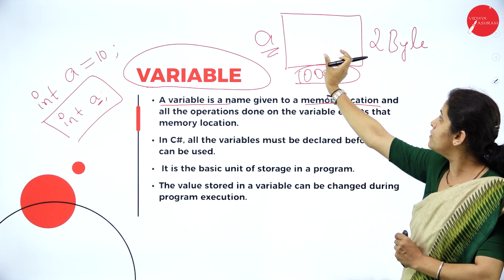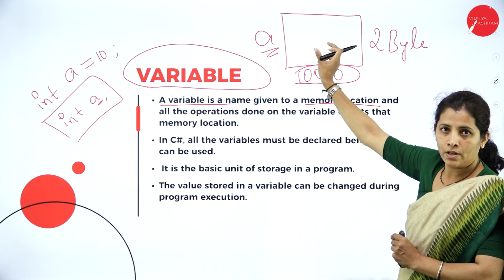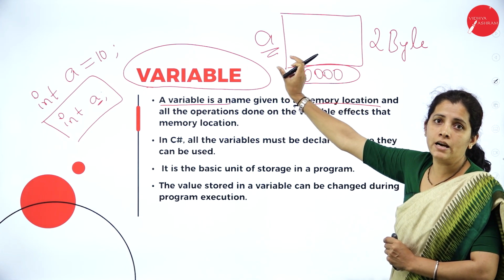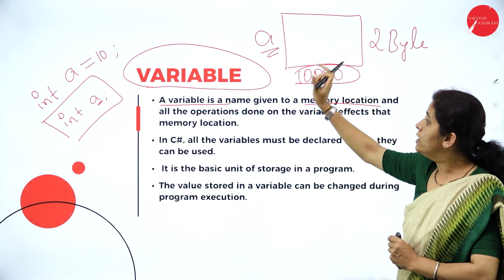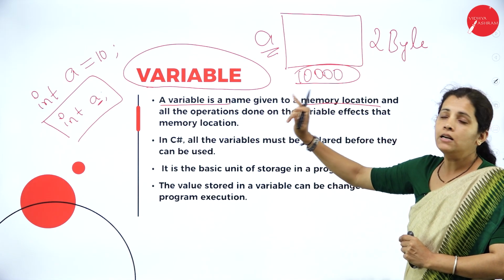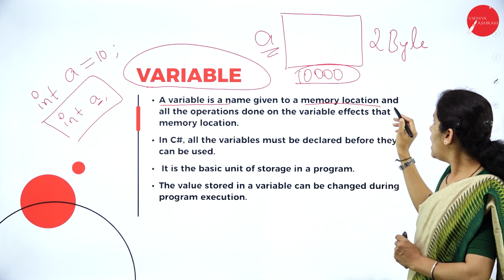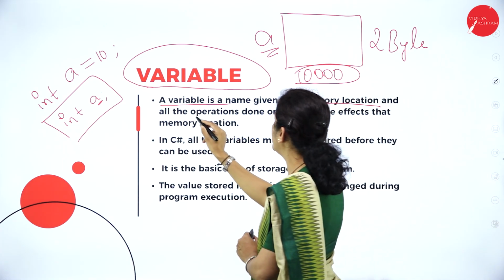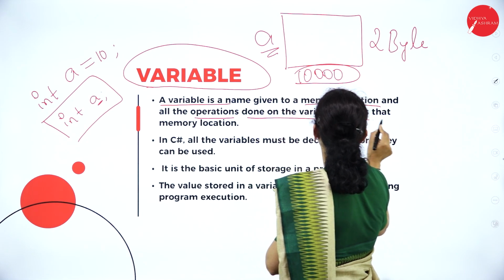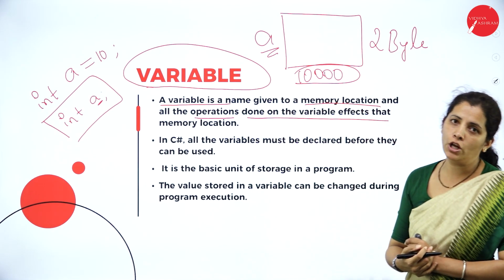What is the size of the memory? 2 bytes. What name am I going to specify here? A. So, a variable is a name given to the memory location, and all the operations done on the variable affect that memory location.